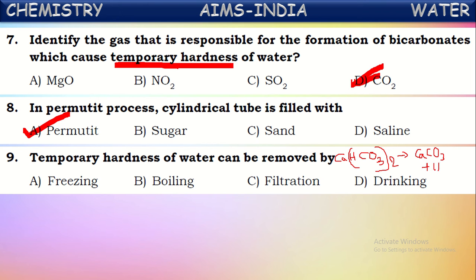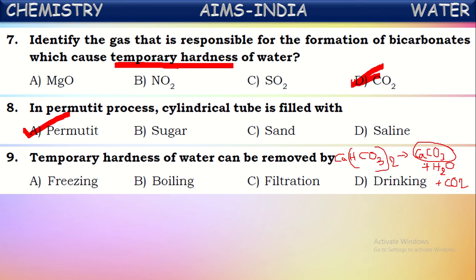In this way, it forms an insoluble solid substance called calcium carbonate, or if it is magnesium bicarbonate, on heating it forms magnesium carbonate. Magnesium carbonate and calcium carbonate are insoluble in water.